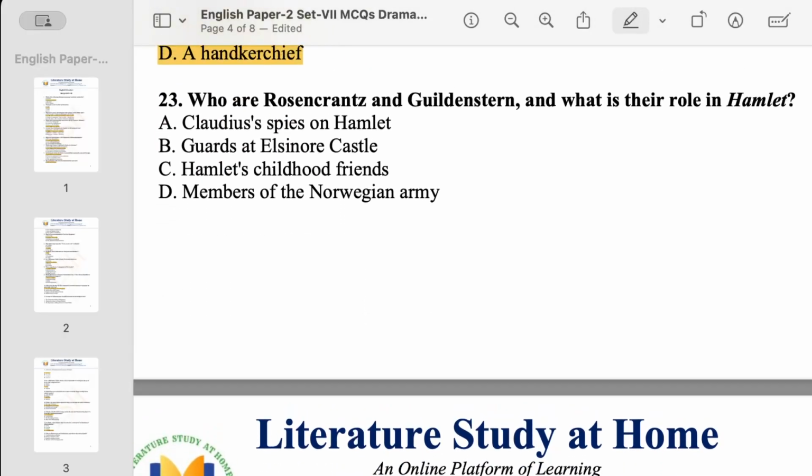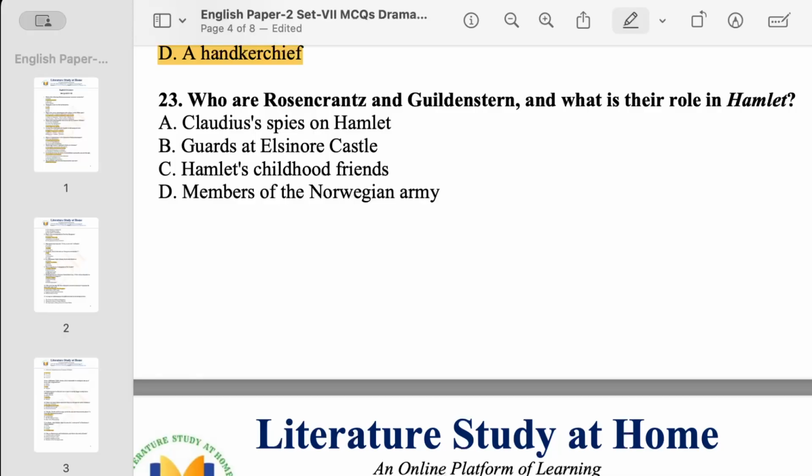Who are Rosencrantz and Guildenstern, and what is their role in Hamlet? I know those two characters are very famous in English literature, because they are also used by another writer to form a next level novel, Rosencrantz and Guildenstern Are Dead. Now here your question is not the same. Who are Rosencrantz and Guildenstern, and what is their role in Hamlet?